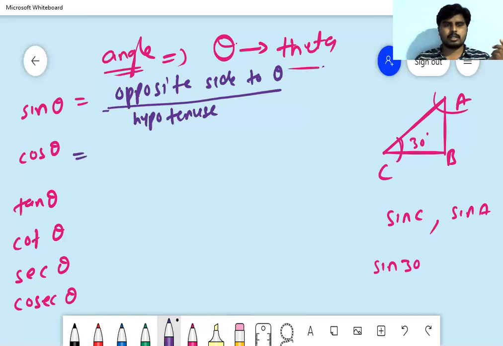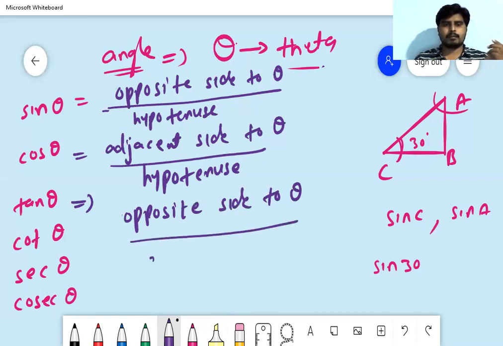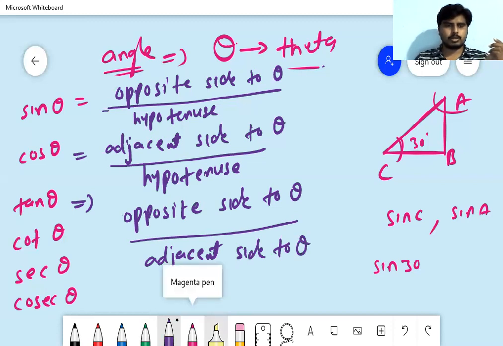And here, cos theta is adjacent side to theta by hypotenuse, and this one, tan theta, is opposite side to theta by adjacent side to theta. Okay, this one is this, and here it is, and this one here.